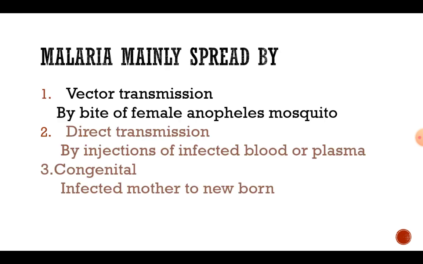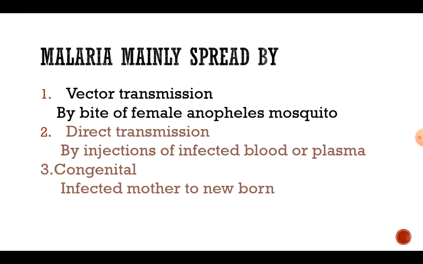Another thing, malaria mainly spreads by three things: vector transmission, direct transmission and congenital transmission. Vector transmission is transmission by the bite of a female Anopheles mosquito. The second one, direct transmission, is by injections of infected blood or plasma.